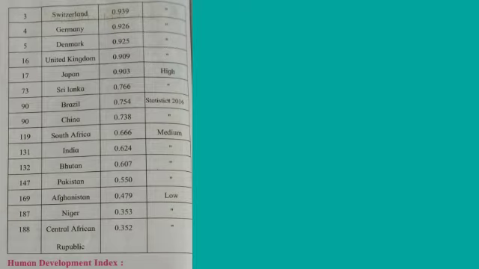These countries show less development. From the above table, it can be seen that Human Development Index, that is HDI, is an indicator of development. Higher value, that is around 1 of Human Development Index, indicates high level of development, and lower value, that is around 0 of Human Development Index, indicates low level of development.